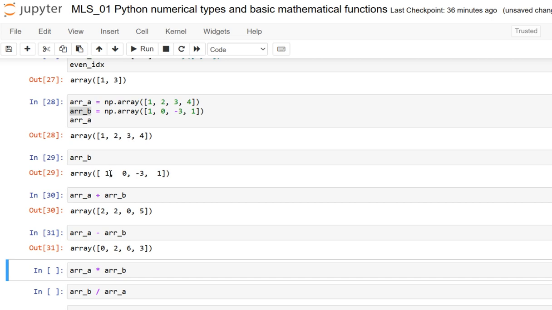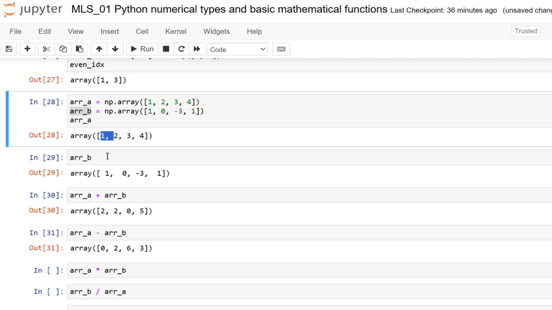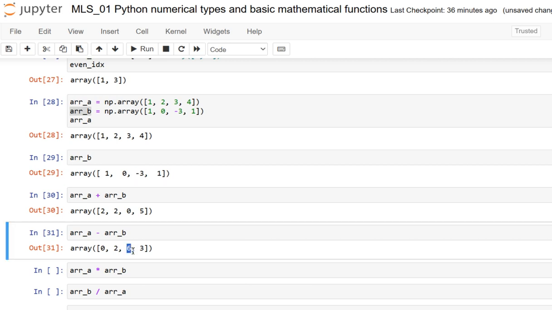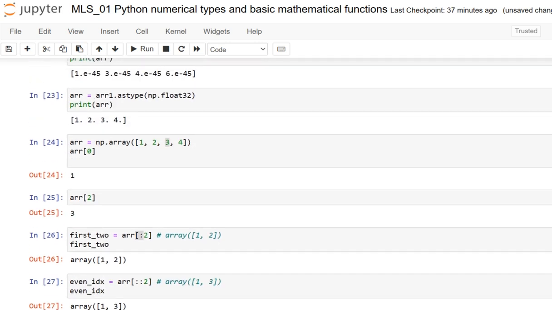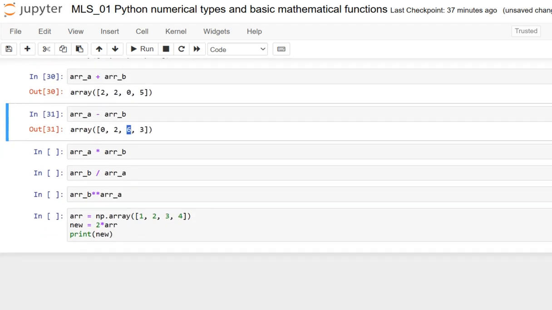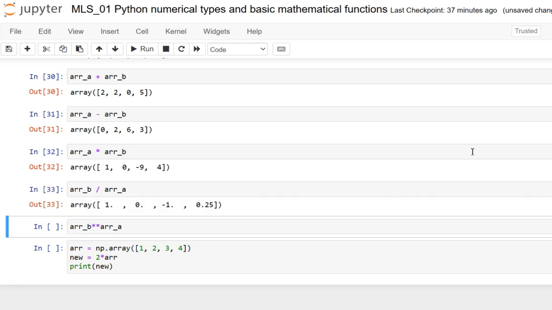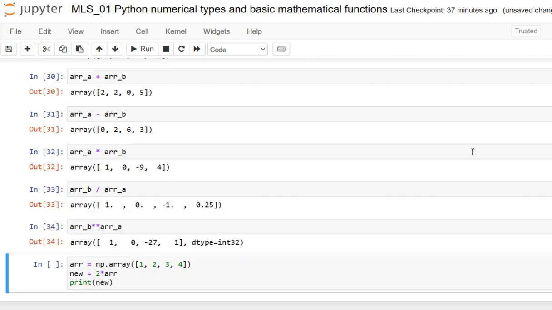You will observe that this one is minus of this one, so when we take 3 minus minus 3, we get plus 3, so 3 plus 3 results in 6. That is how this arithmetic operation has resulted. You can also use multiplication, division, and exponential or power operations.